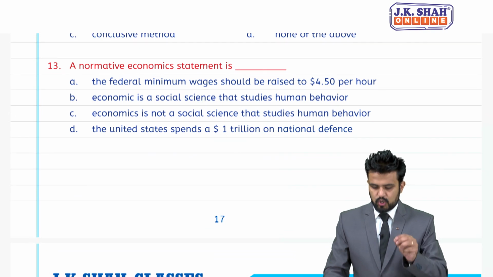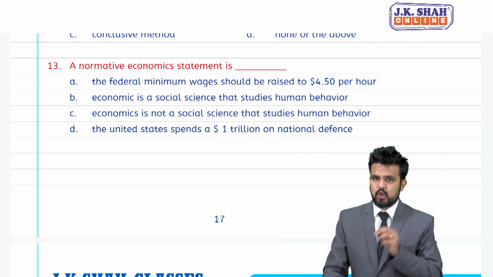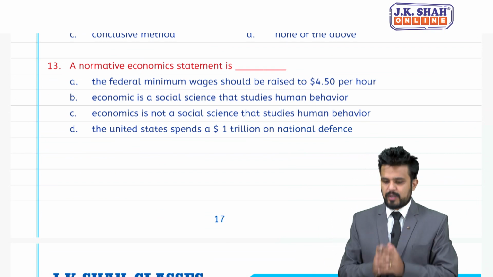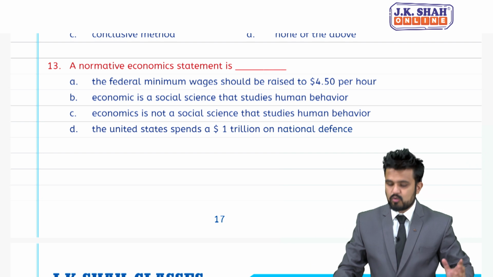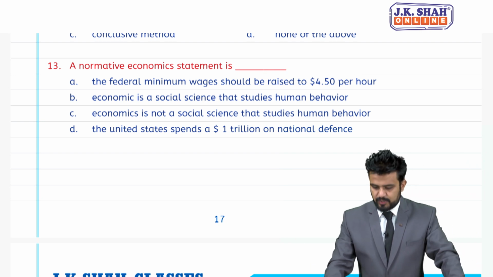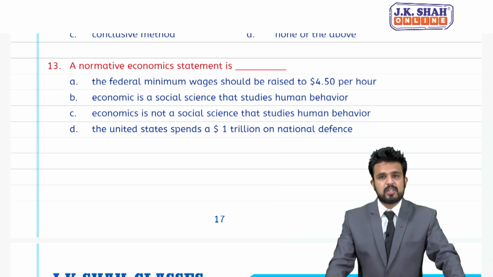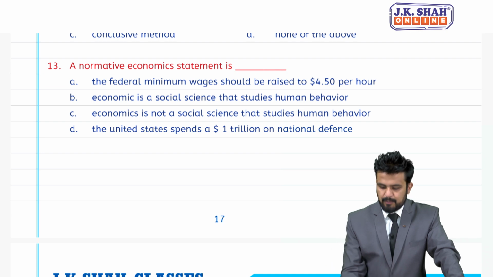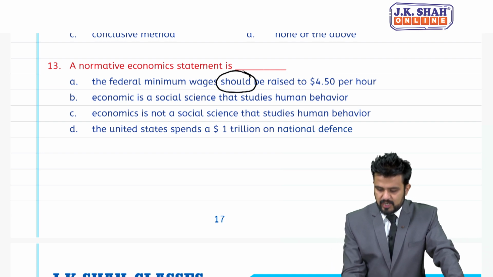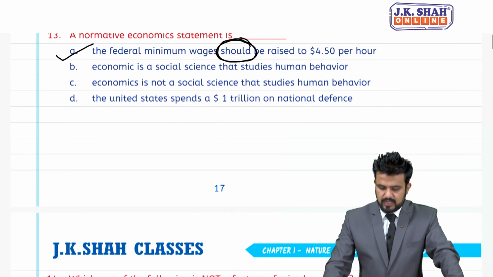MCQ number 13. A normative economic statement is normative science. Which one is the normative statement? Federal minimum wages should be raised to $4.50 per hour. Economics is a social science that studies human behavior. Economics is not a social science that studies human behavior. United States spends $1 trillion on national defense. Appropriate answer is option A, the word should is given. For 13, answer is A.